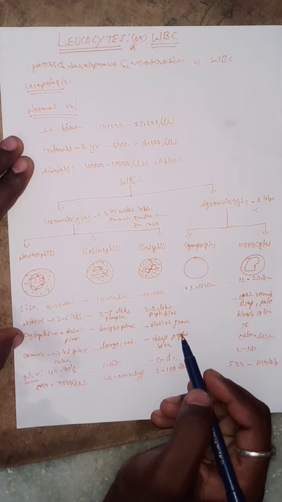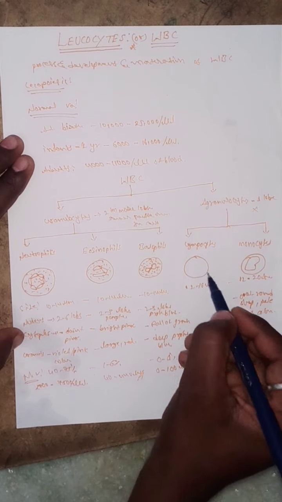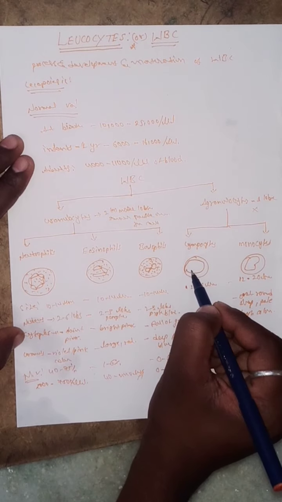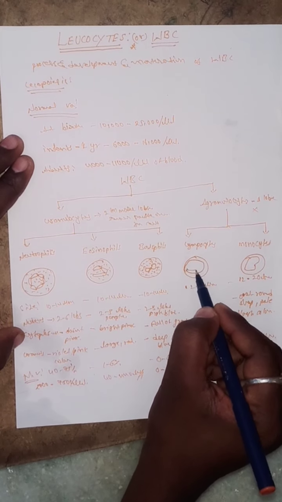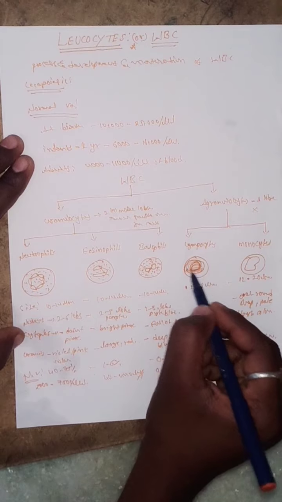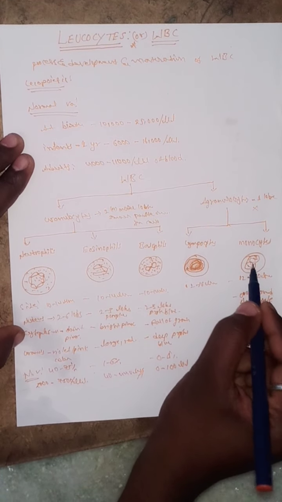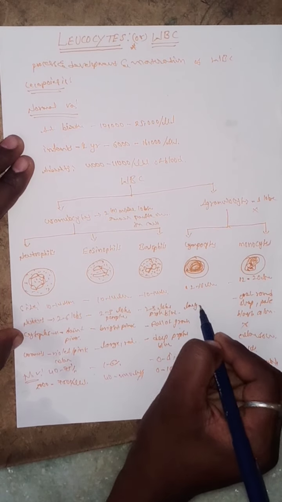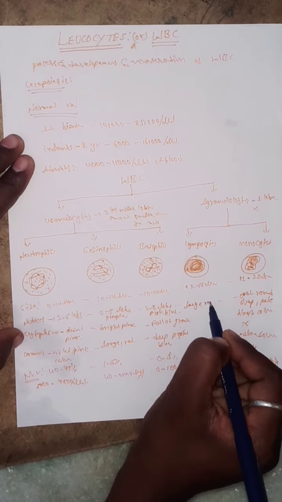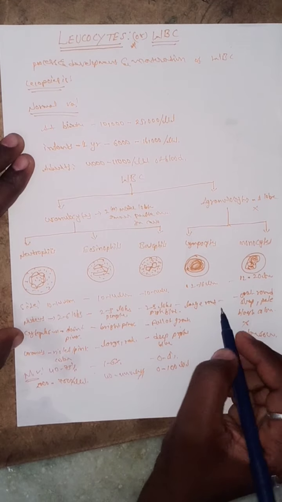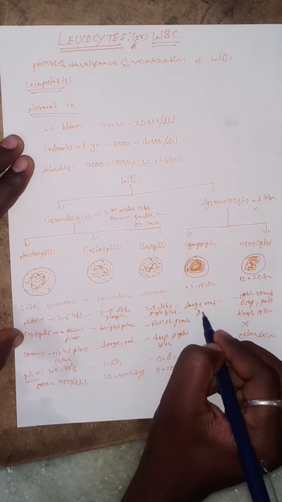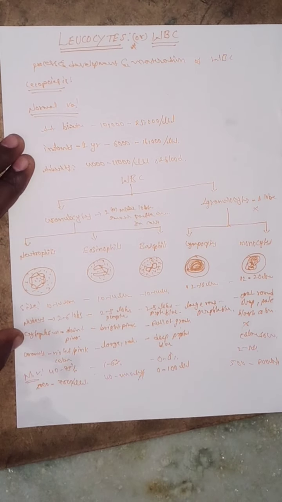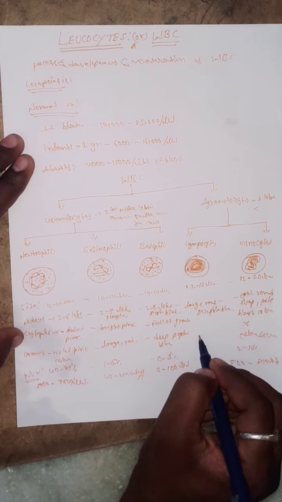And the next one, the nucleus is a large round nucleus, purple blue in color, and the cytoplasm is light blue in color.